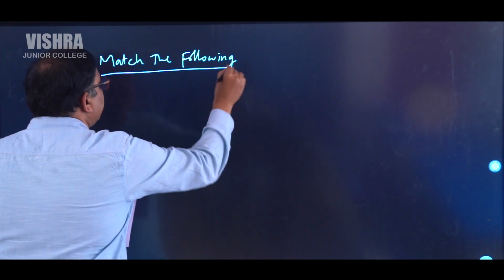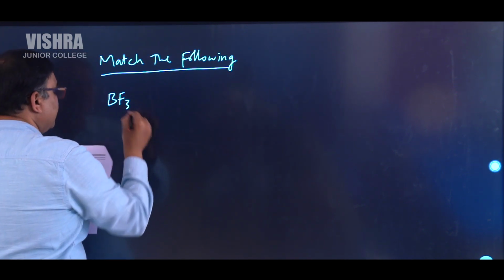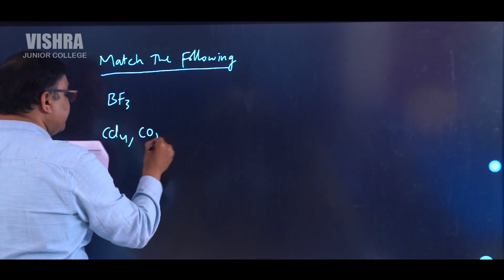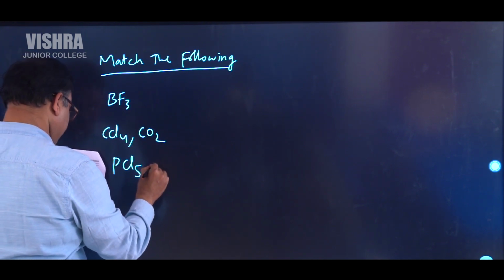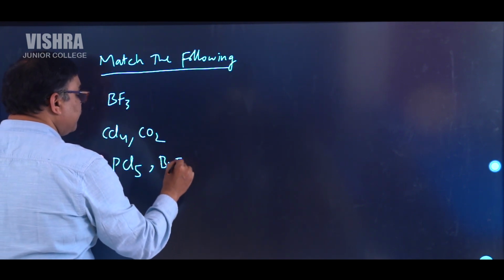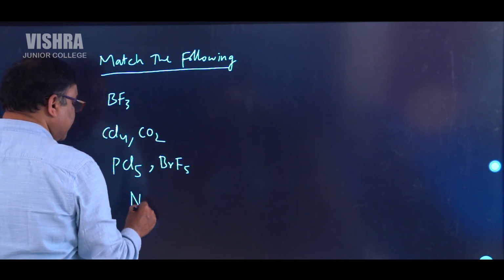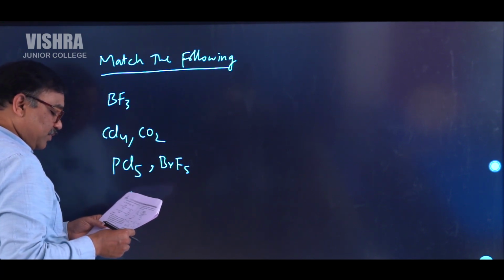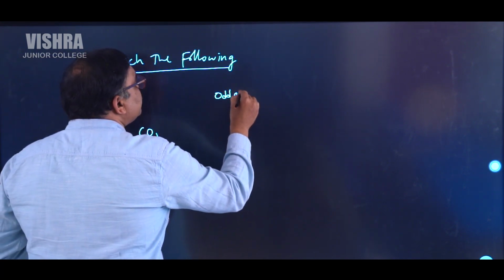In this match the following, BF3, boron trifluoride is there, CCl4 and CO2 is given, and here PCl5 and of course BrF5 is also given, and NO is given. Opposite to this, they have given column number 2. So column number 2 is odd electron species.